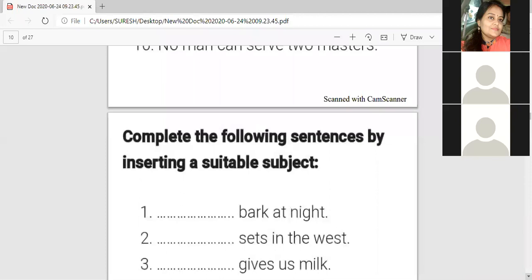You will have to add a subject of your own choice, which will be suitable over here. Dash bark at night. The dogs, you have to write. You have to write plural. Dog? The dog bark at me. Not dog, dogs. If bark had an s, we would write dog, but bark has no s, so we will write dogs.